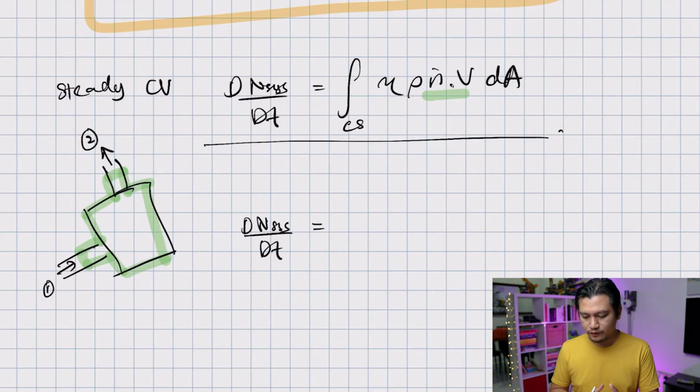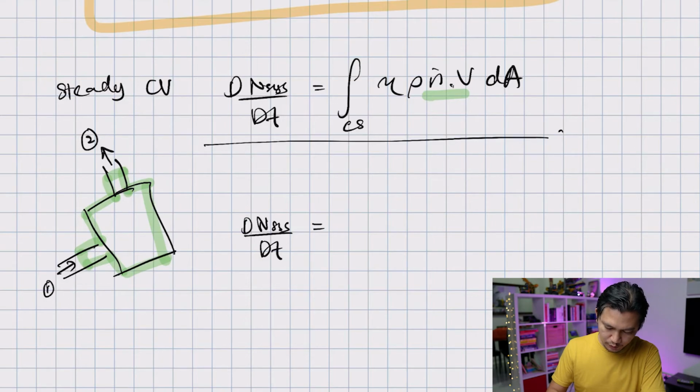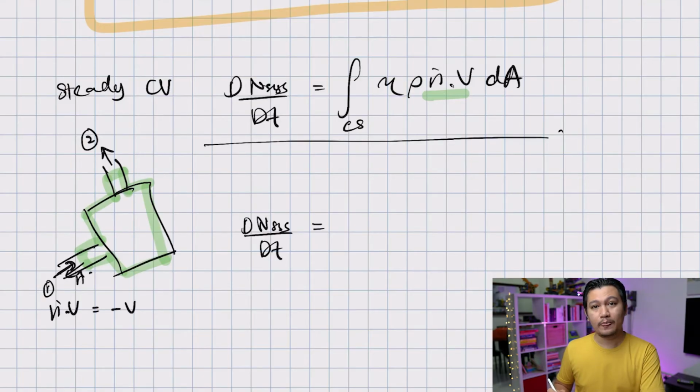If the direction of the surface normal is opposite of v, then this value becomes negative. Now let's take a look at point 1 here. So v is going this direction, but the normal is going out of the surface. This is your n, so this becomes negative v. But at your exit at point 2, the normal is going out of the surface, so this is your normal. So n dot v becomes positive v.